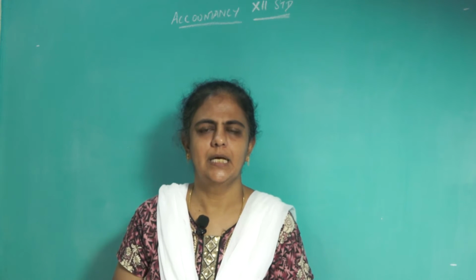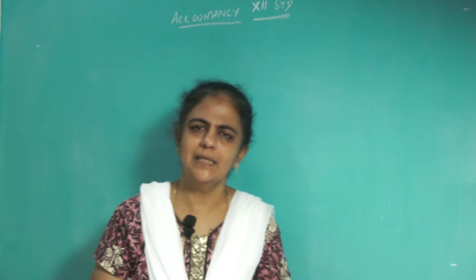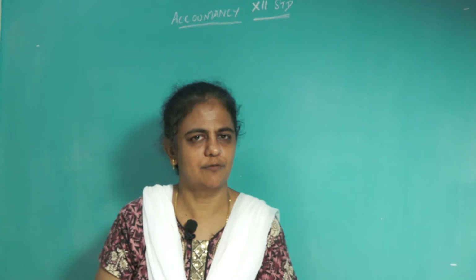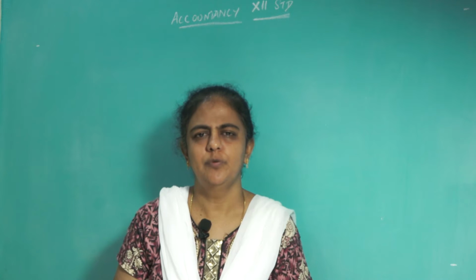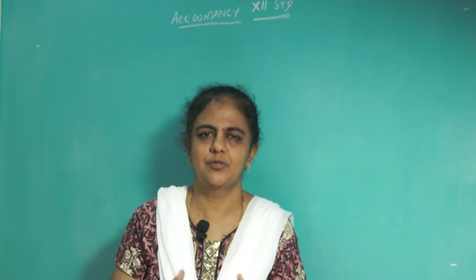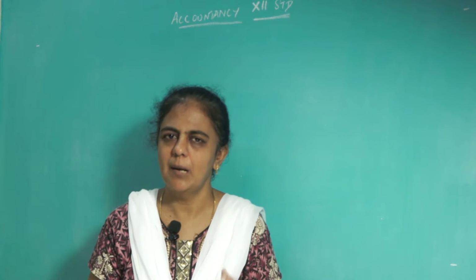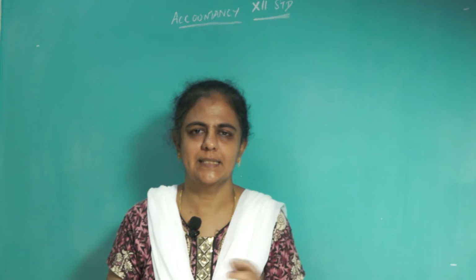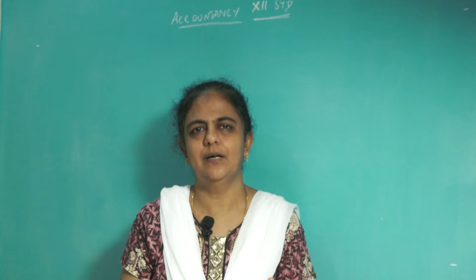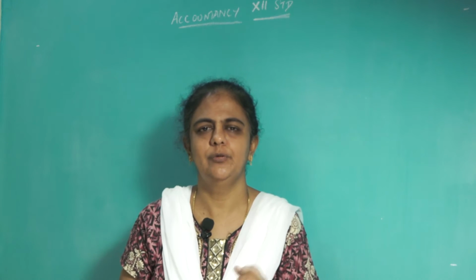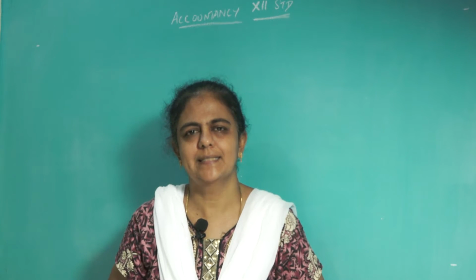Third, we have to determine the new profit sharing ratio and the sacrificing ratio at the time of admission of a partner. Then the fourth one, we have already done: how the goodwill has to be treated at the time of admission of a partner. Then the last one is the adjustment for capital. So all this we have already seen. Putting everything together, we will be doing one sum, that is question number 24, page number 178.